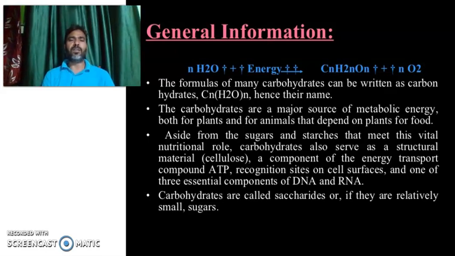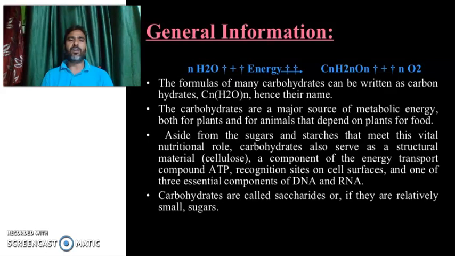Aside from the sugar and starches that meet this vital nutrition role, carbohydrates also serve as structural material: cellulose, a component of the energy transport component ATP, recognition sites on cell surfaces, and one of three essential components of DNA and RNA.